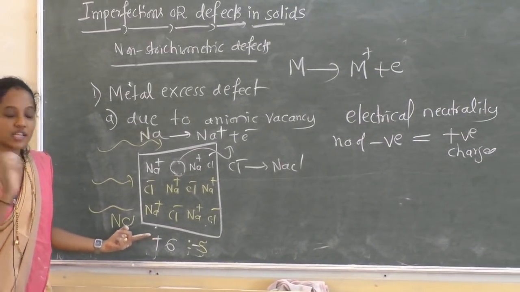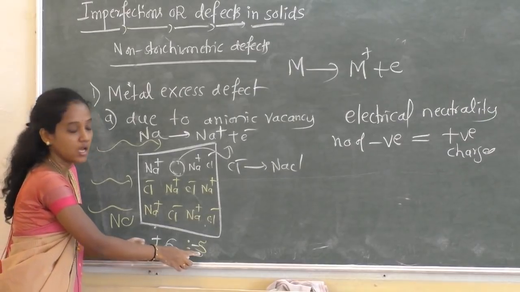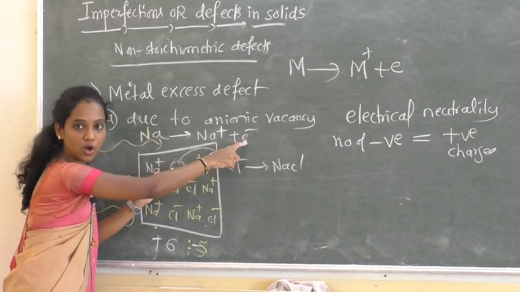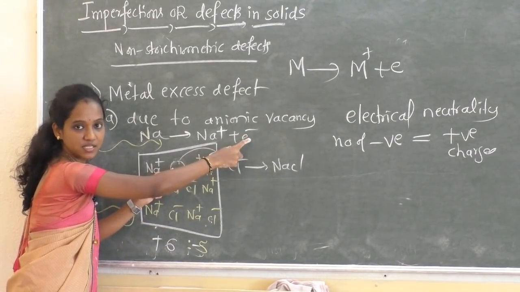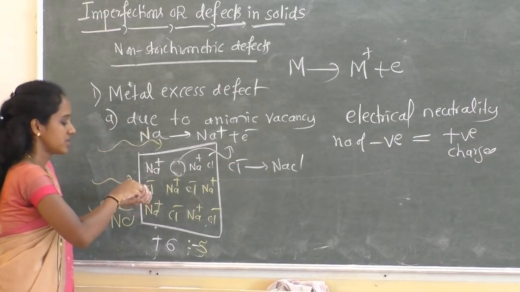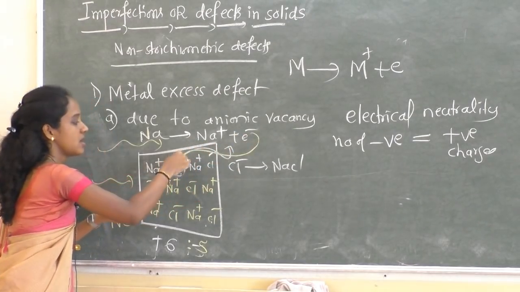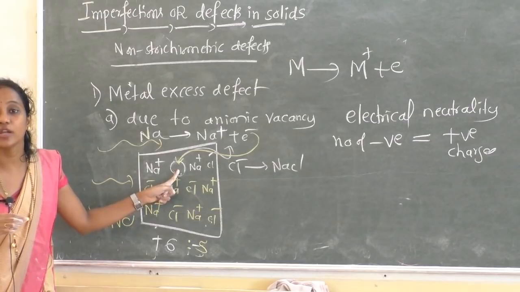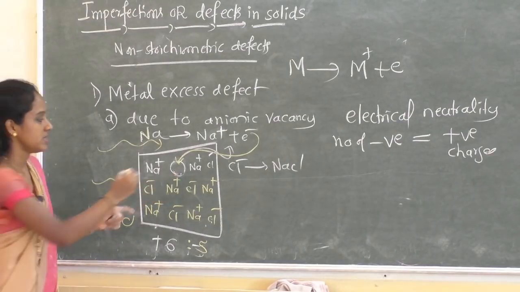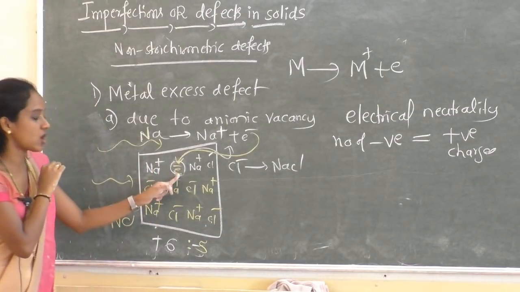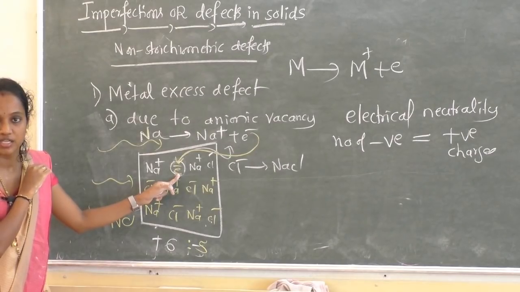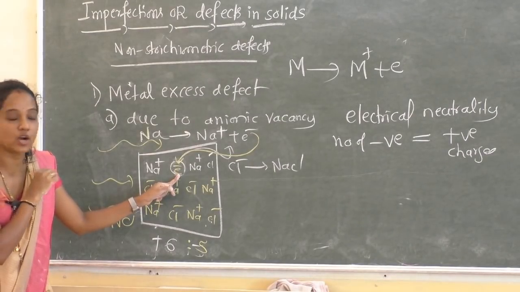In order to maintain electrical neutrality, the electron will occupy the anionic site. Here the electron will occupy this position in the place of the Cl minus ion.